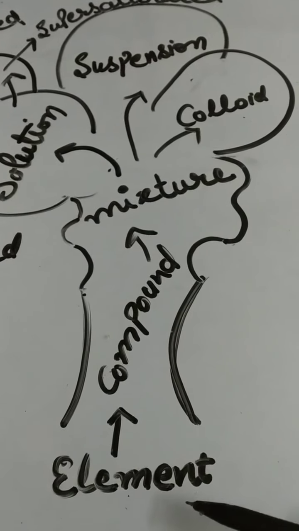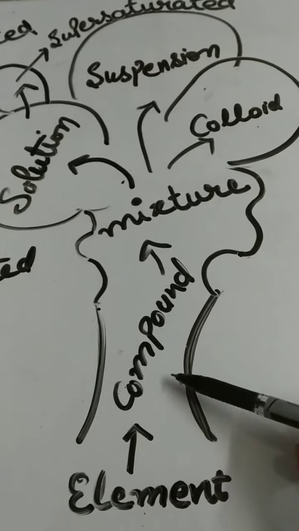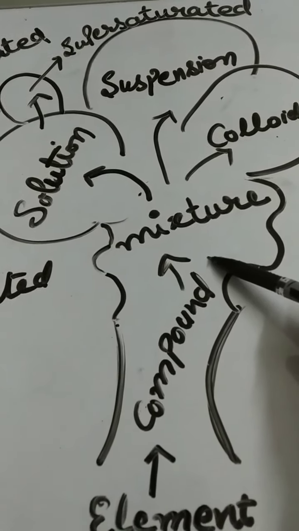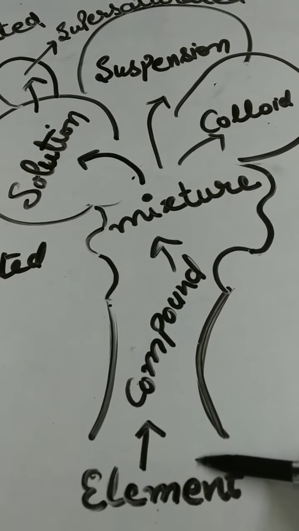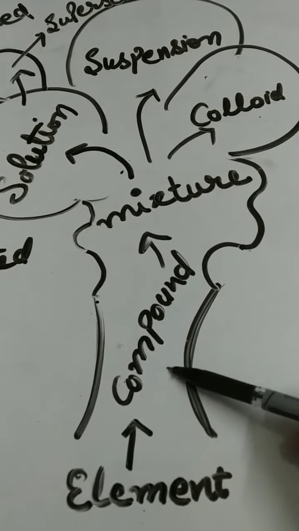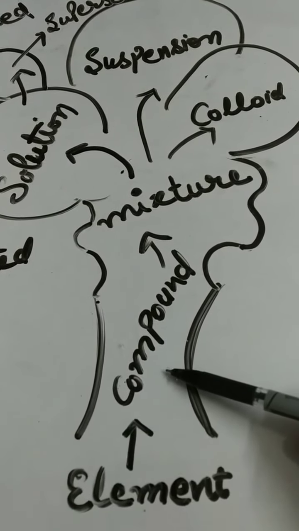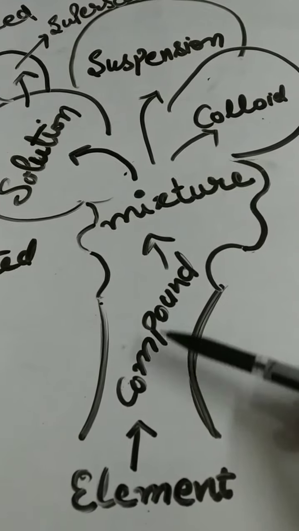We discussed already in the previous video about element, compound, and mixture. Element is made up of the same kind of atoms or maybe different kinds of atoms. Compounds are formed by the combination of two or more elements.